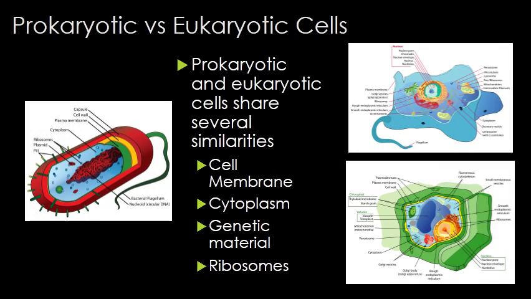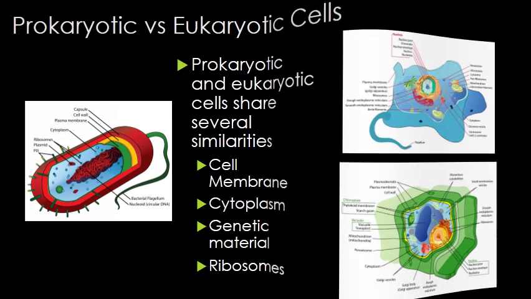There's a lot of commonality between prokaryotic and eukaryotic cells. They all are surrounded by a plasma membrane. They are all full of cytosol, which is a fluid substance that fills up the cell, and when organelles are suspended in it, we call it cytoplasm. They all contain chromosomes, which have genes. They all have ribosomes to make their proteins.